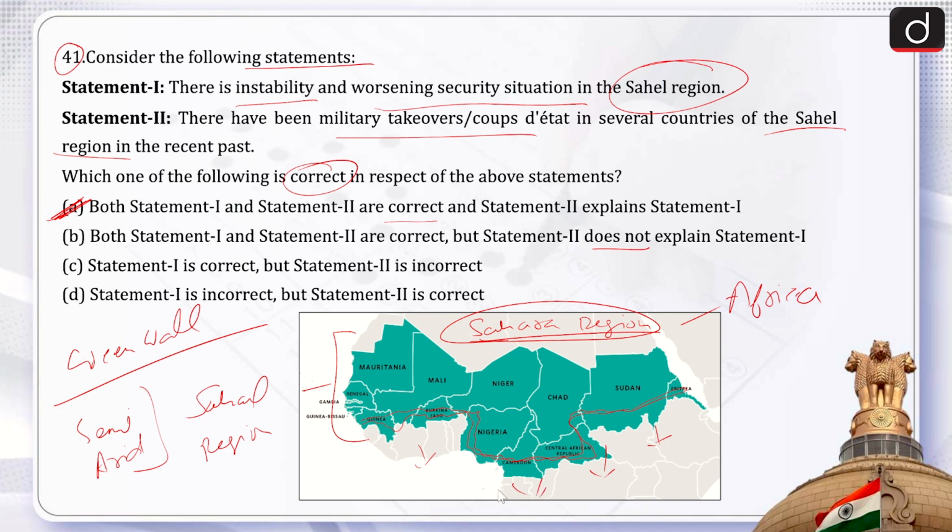And the countries of the Sahel region are Mauritania, Mali, Niger, Chad, Sudan.